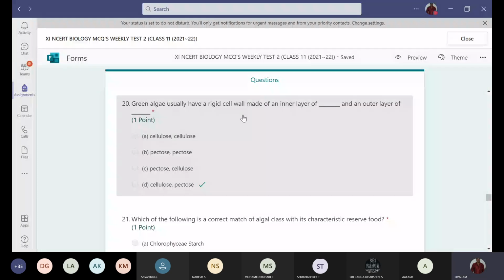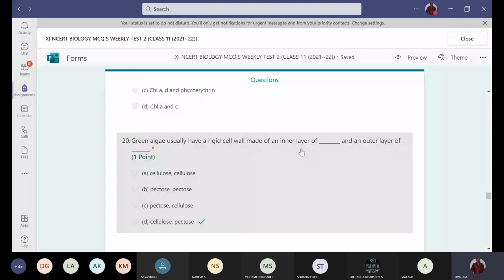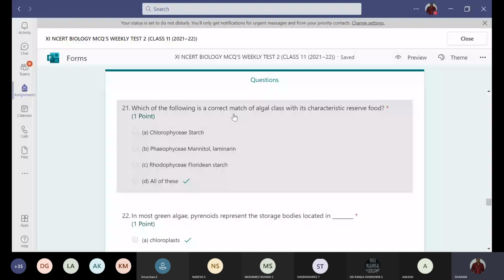And next, the 21st question. Which of the following is the correct match of algal class with its characteristic reserve food? Chlorophyceae, starch; Phaeophyceae, mannitol and laminarin; Rhodophyceae, floridean starch. Yes, all of these. In Chlorophyceae the reserve food material is starch. In Phaeophyceae it is mannitol and laminarin. And in Rhodophyceae it is floridean starch. So all options are correct.